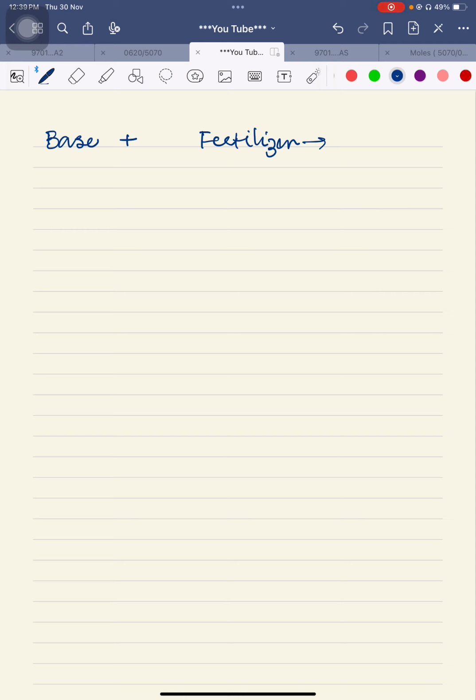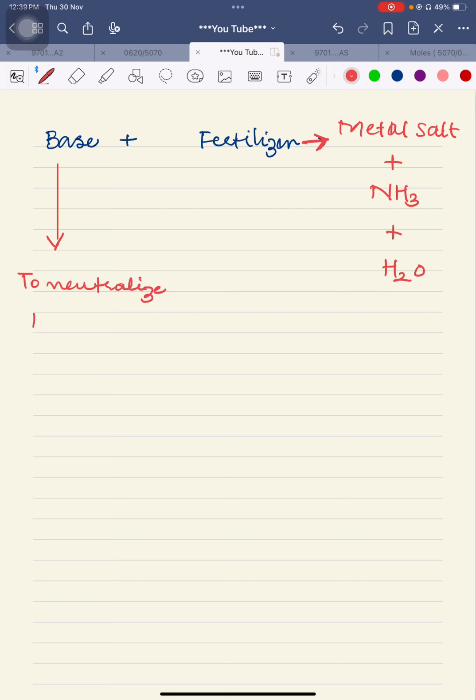As a result, what will be produced? Metal salt along with ammonia gas, and along with this water is produced as well. So where is this base coming from? The base is coming to neutralize the acid. I'm writing why base is added to the soil: to neutralize the acidity of soil.